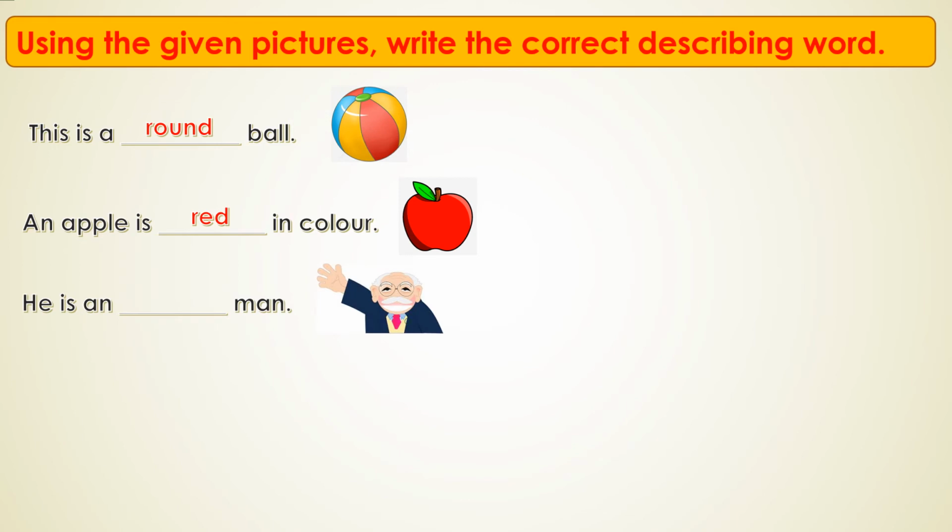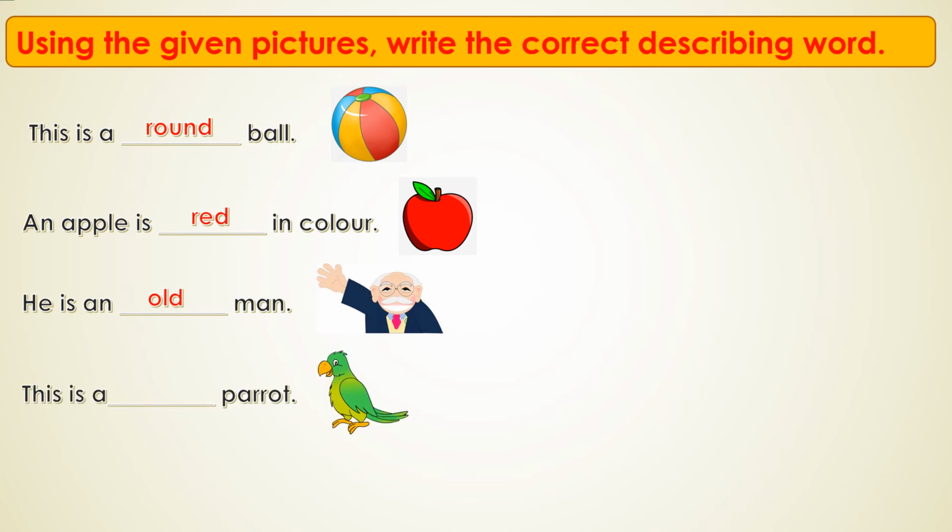What do you see here? Here is a man. Is he young or old? How does he look? He looks old. Yes, he is an old man. Is it? The word old describes the quality of that man. He is an old man. We'll see the next one.